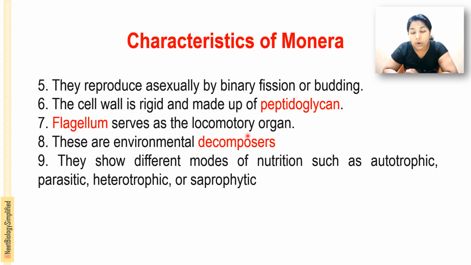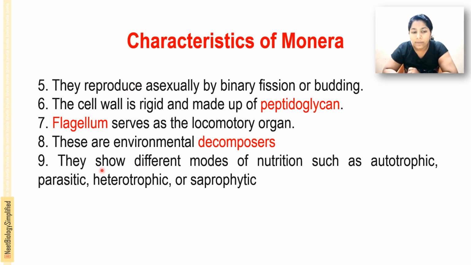And there is a locomotory organ, a long, elongated hair-like appendage that starts from the base of the body, is attached basally to the organism, and helps in the movement of these organisms. They are called flagella, and these are the environmental decomposers. Monerans show different modes of nutrition such as autotrophic, self preparing the food; parasitic, living on others and getting the food; heterotrophic, also depending on others for food; and saprophytic, feeding on dead organic matter.